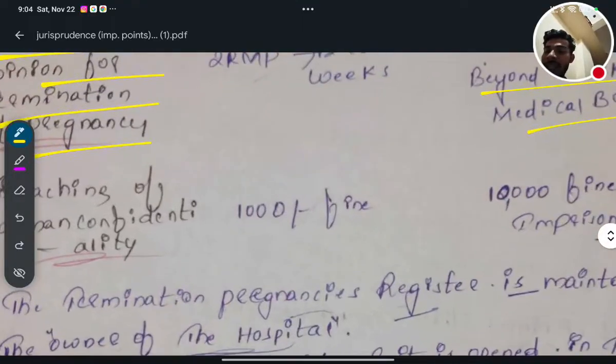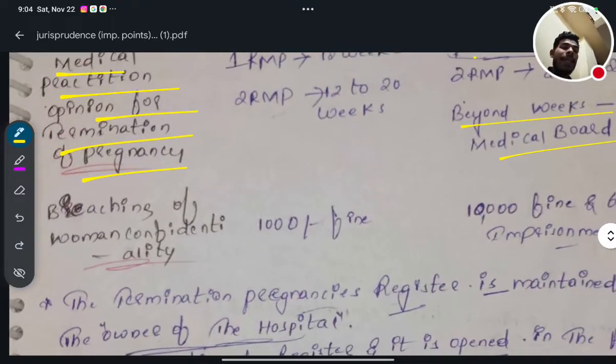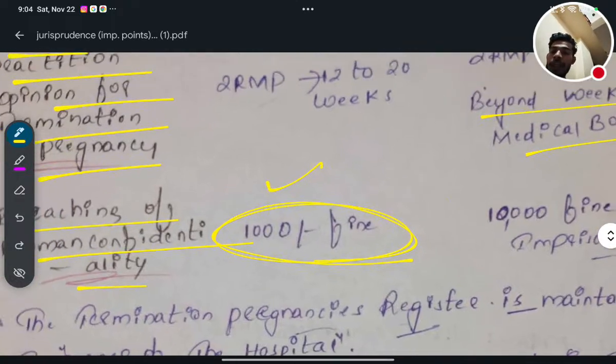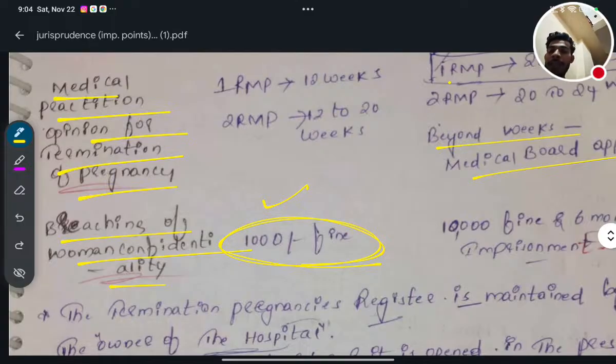If they do any misactivity or breach the woman's confidentiality, then there is a 1000 rupees fine, and that fine was according to MTP 1971. So according to MTP 1971, breaching of woman's confidentiality can lead to a 1000 rupees fine.